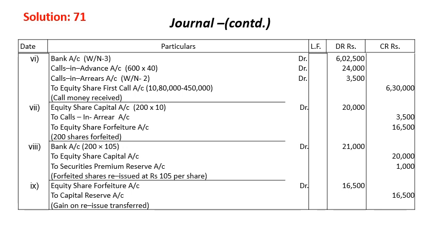Now bank account debit, we are reissuing it. Bank account debit 105, at a premium of 5 rupees. So 200 into 105, that is 21,000. And then we have equity share capital account, that will be 2,000, 200 into 10 at face value, to securities premium reserve 200 into 5, that is 1,000. Now share forfeiture account debit to capital reserve, because over here there is no discount, the whole 6,500 will be transferred to capital reserve.